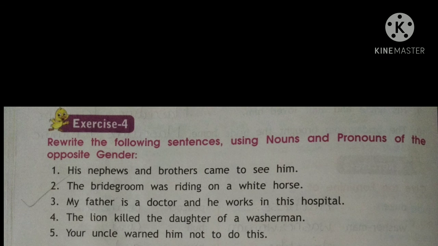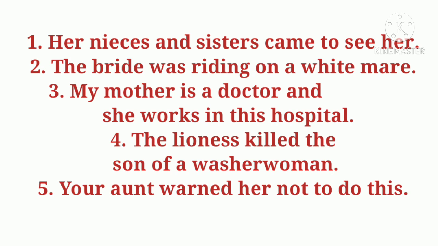So let us do this exercise. The first sentence was, his nephews and brothers came to see him. So his will turn into her, nephews will turn into nieces, and brothers will turn into sisters. Came to see him will turn into her.